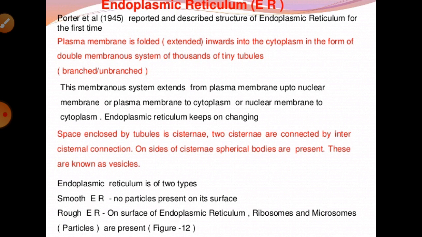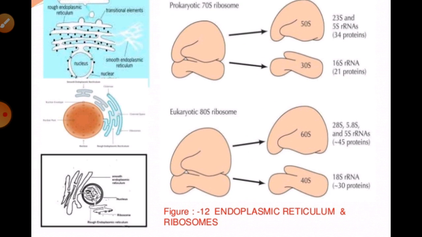This endoplasmic reticulum can be divided in the intracellular space into two main compartments, the luminal, that is the ER compartment, and the extraluminal, that is the cytoplasmic compartment. Means it has two types of compartments, one on the inner side and one on the outer side. The inside compartment is known as the luminal compartment, and the outer side, found in the cytoplasm, is known as the cytoplasmic compartment, right?